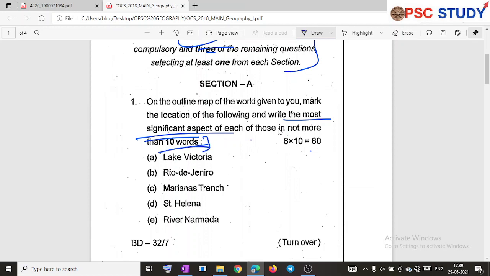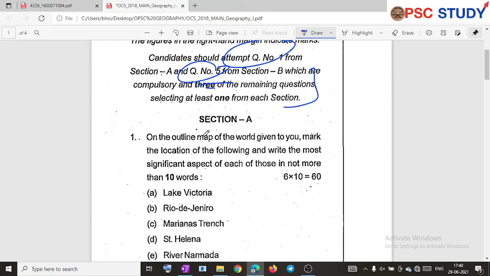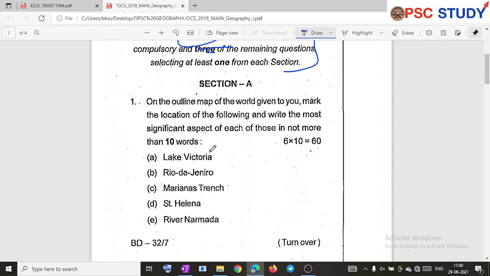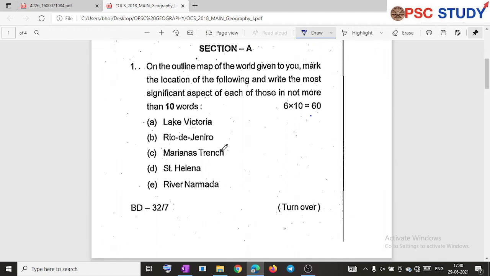They have mentioned not more than 10 words, so you can go up to about 15 words, as they are not counting directly. You shouldn't write more than that. Means you can write, but you will not get that much mark if you write more than that. So this is the main thing.